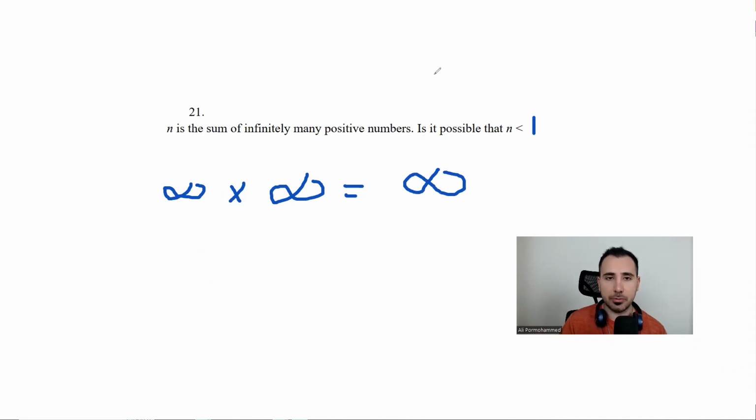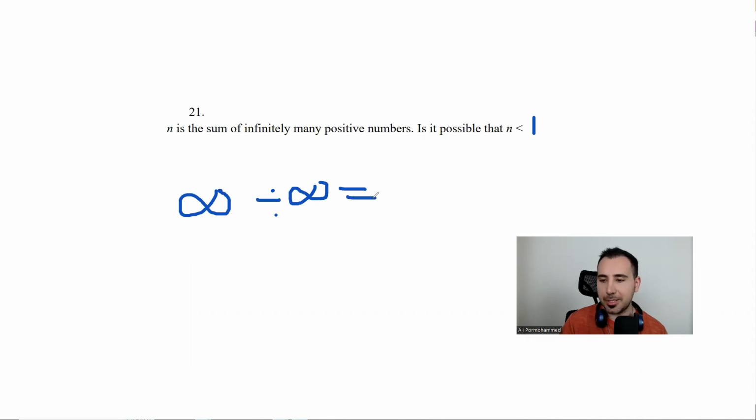But I have a question for you. This infinity and this infinity, are they the same? All right. Are all infinities the same? Yeah, that's the question. So what if I write infinity divided by infinity? What could the answer be?